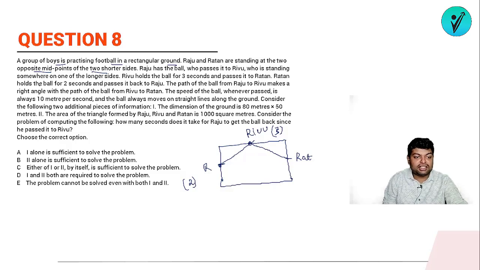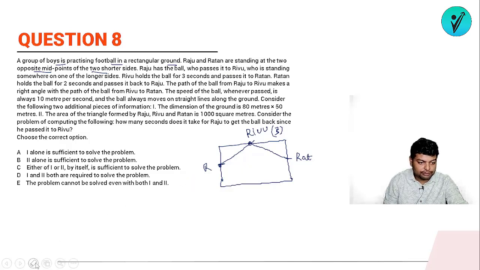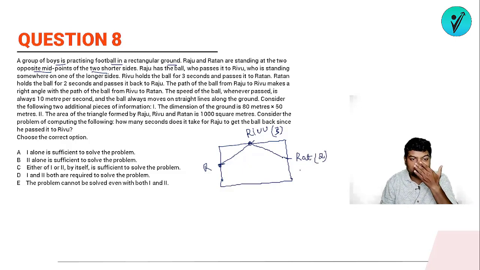Next, Ratan holds the ball for 2 seconds. ठीक है, इसने भी 2 seconds के लिए बॉल को अपने पास रखा है. सॉरी, ये होल्ड नहीं कर रहा यार. So Ratan holds the ball for 2 seconds and he is passing back to Raju. So ball यहाँ से गया, then यहाँ गया, and then this. So now it is forming a triangle. ऐसा ही है ना?